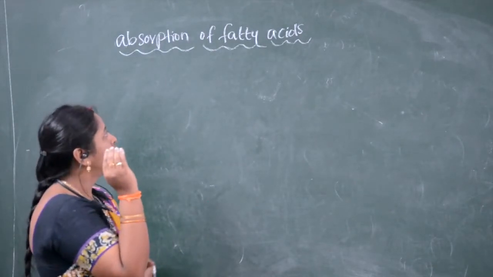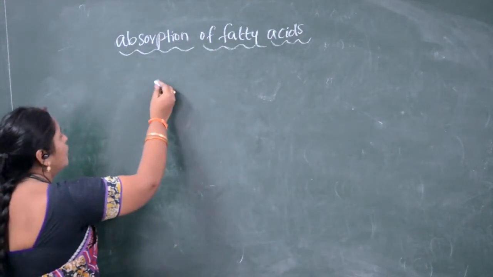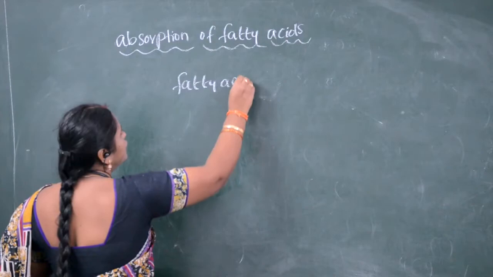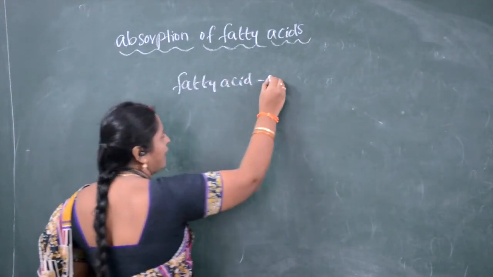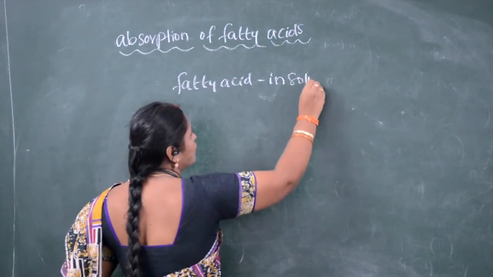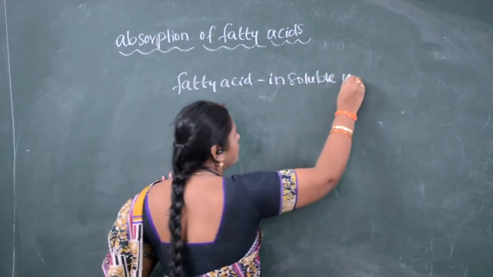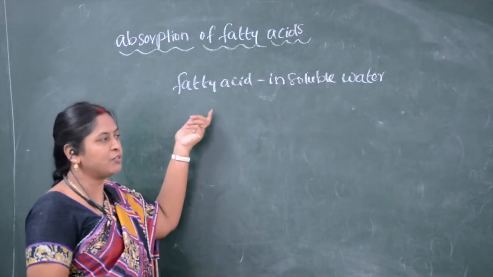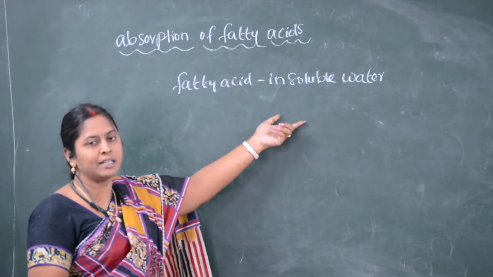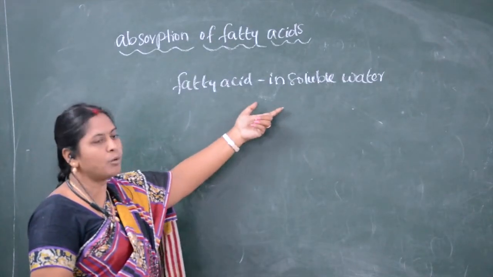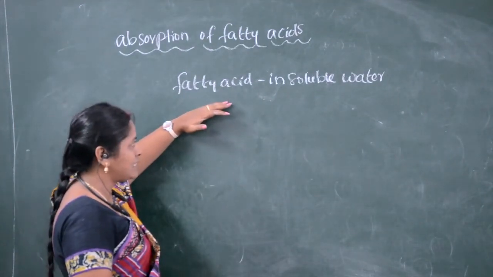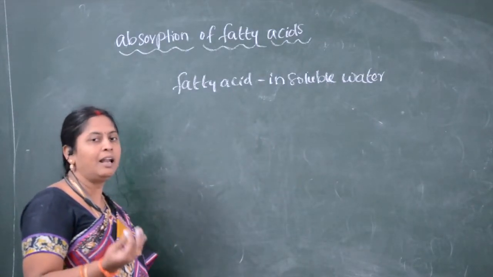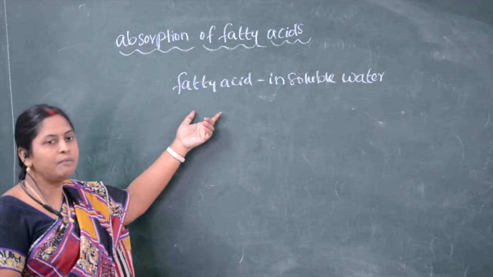If you see the fatty acids, already we know that fatty acids are insoluble in water. Because they are insoluble in water, the fatty acids will not directly enter the blood capillaries near the villi in the small intestine. So the absorption of fatty acids will take place in the lacteals, or we can call them lymph capillaries.